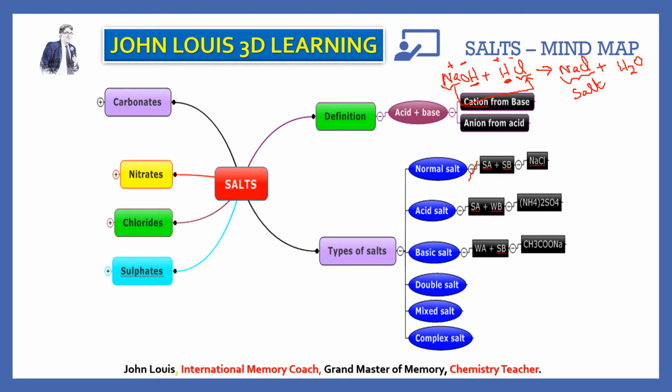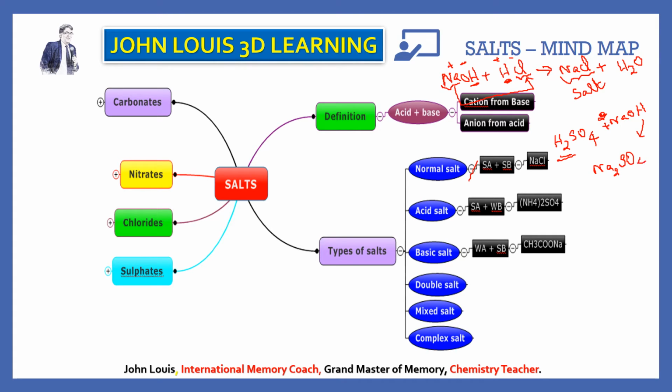For example, complete replacement of the hydrogen ions in an acid. If you take sulfuric acid, H2SO4, and it reacts with sodium hydroxide, both the hydrogen atoms should be replaced by sodium. Therefore, we need 2 NaOH. What will you get? Sodium sulfate.